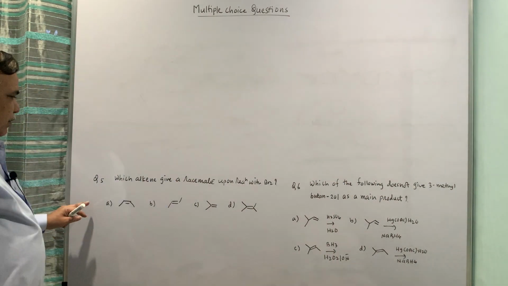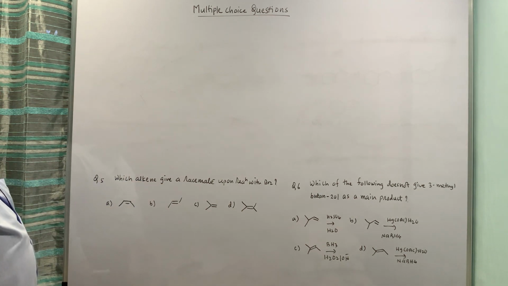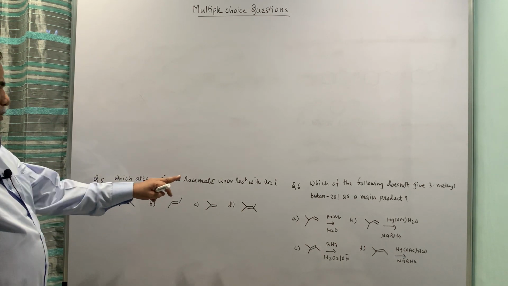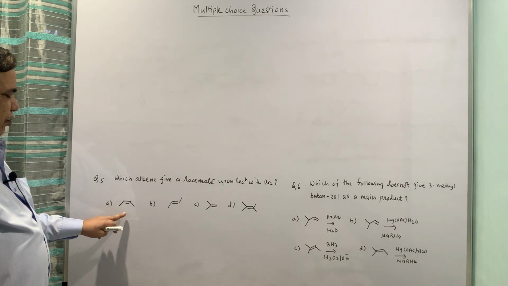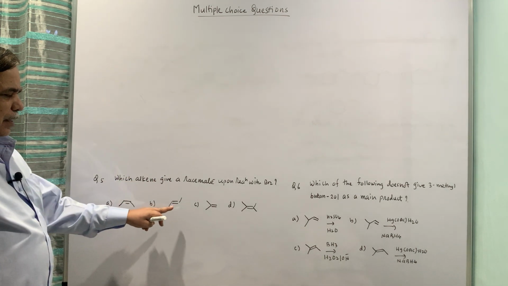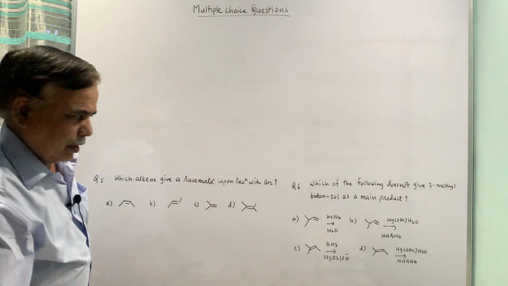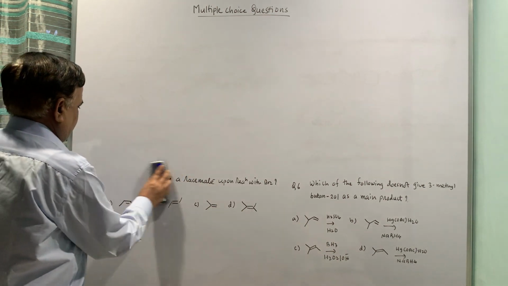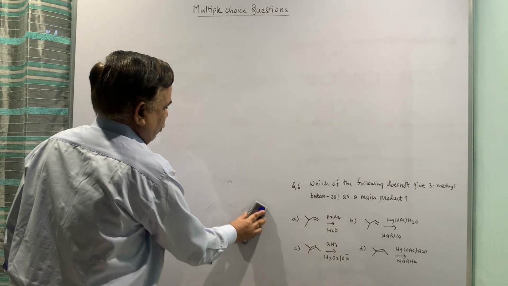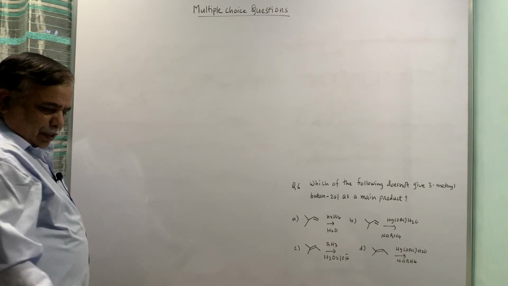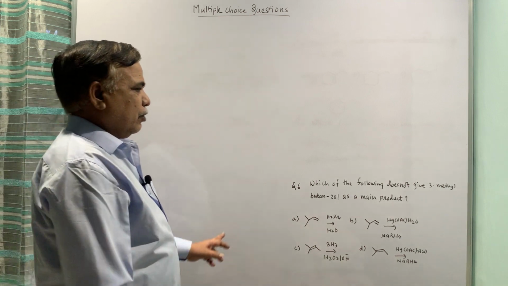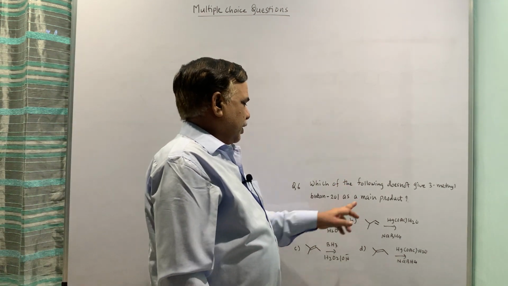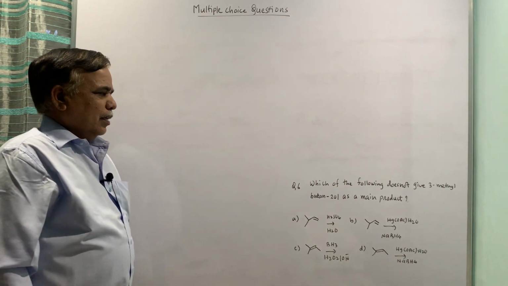Number 5, which alkene gives a racemate? Once again bromine addition is expected. So this is cis alkene, trans mode, this should give you the racemate, this will give meso, and the other options, as we have seen, are not going to be the correct options. Now moving on to 6th question: which of the following does not give 3-methyl butane 2-ol as a main product?